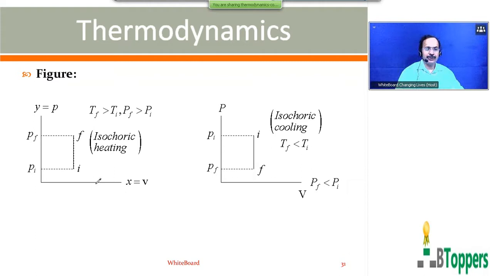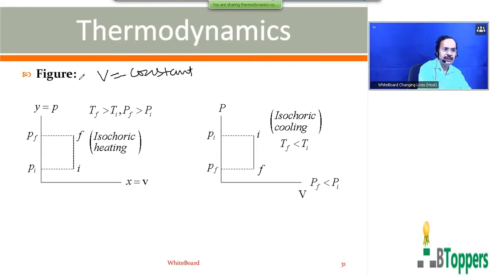So I have shown the PV diagram, which is called the indicator diagram, for the isochoric process for the ideal gas. So at constant volume, as I have discussed in gases earlier, when the volume of a fixed mass of gas is constant, the pressure of the gas is directly proportional to the temperature of the gas. So when the temperature of the gas increases at constant volume, pressure increases. That is, the final pressure will be greater than the initial pressure. That is isochoric heating.